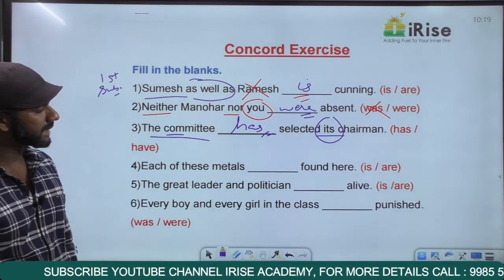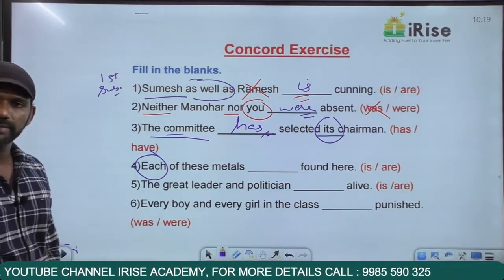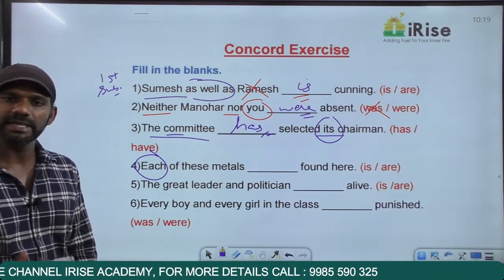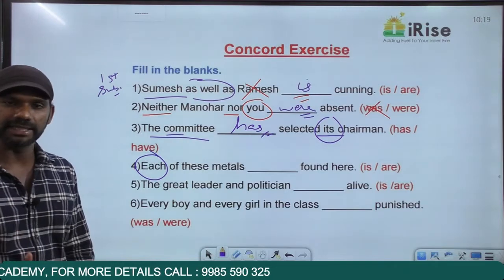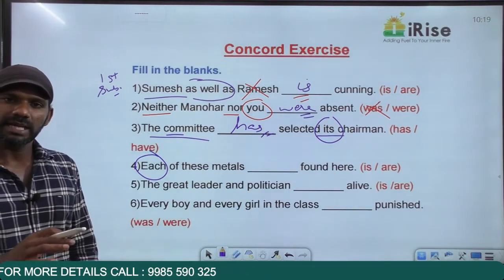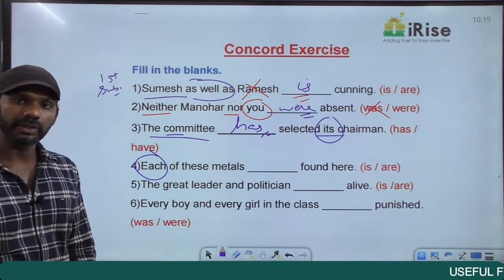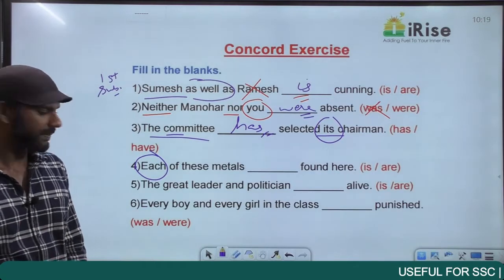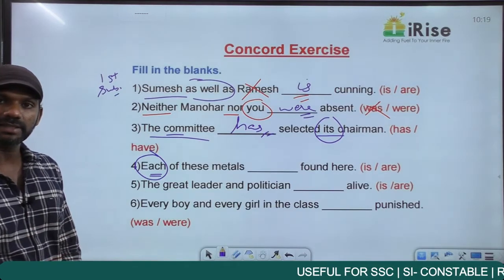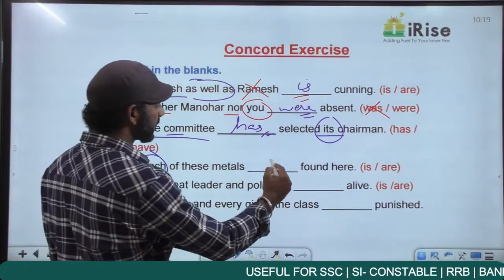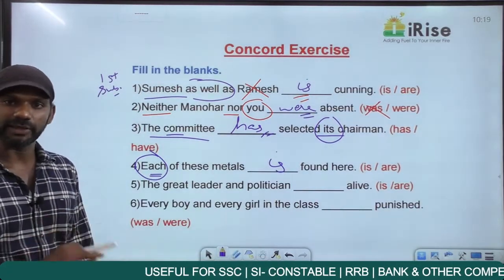There is another rule to get the answer. Each of these metals dash found here. Each is an indefinite pronoun. Each, everyone, everybody, everything. Someone, somebody, something. Anyone, anybody, anything. No one, nobody, nothing, none. The rule regarding indefinite pronouns: whenever you find an indefinite pronoun in a sentence, no other rule applies there. Just conclude that the subject is singular, the verb must also be singular. So we have an indefinite pronoun, each, telling us that the subject is singular, the verb must also be singular. Each of these metals is found here. It sounds incorrect but is grammatically correct.